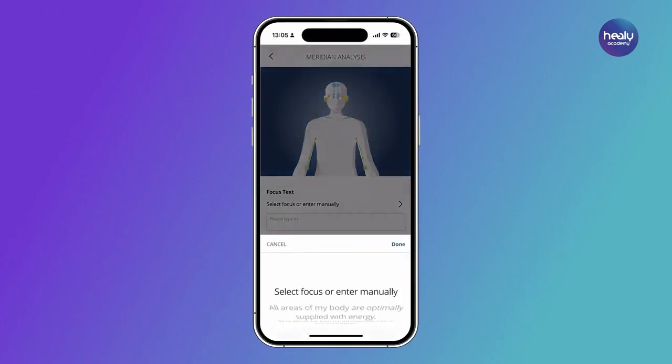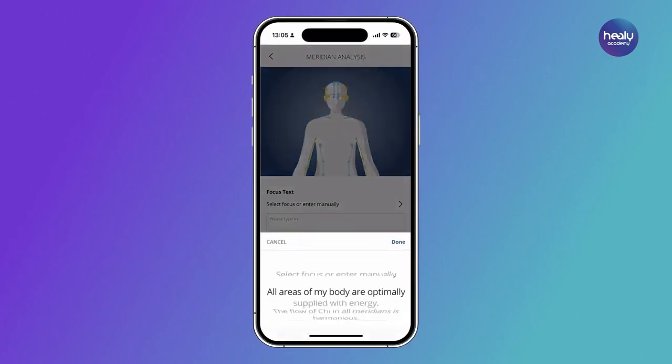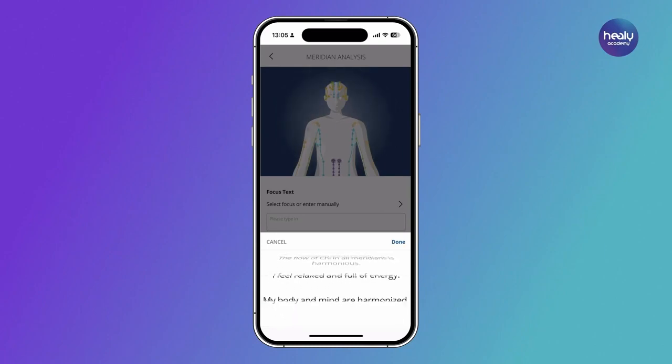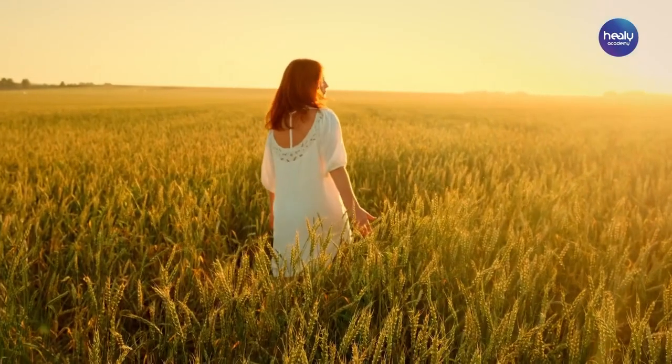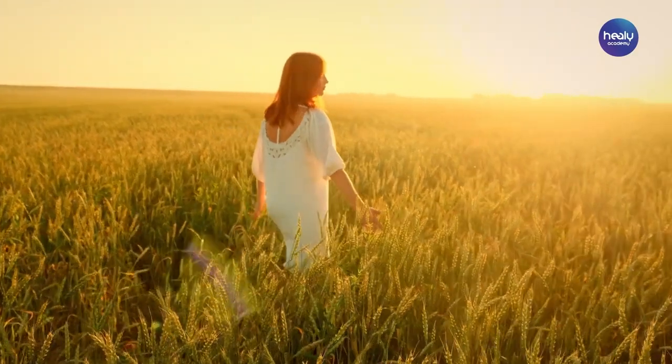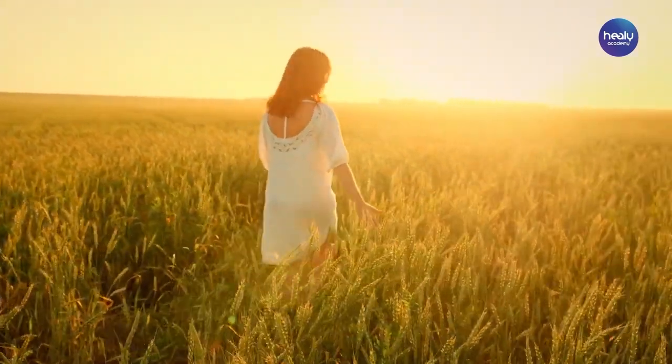If a new topic arises during this time, or if you feel the need to perform a new meridian analysis based on your intuition, you should definitely do so. Basically, you should always listen to your intuition and not let anyone dissuade you.